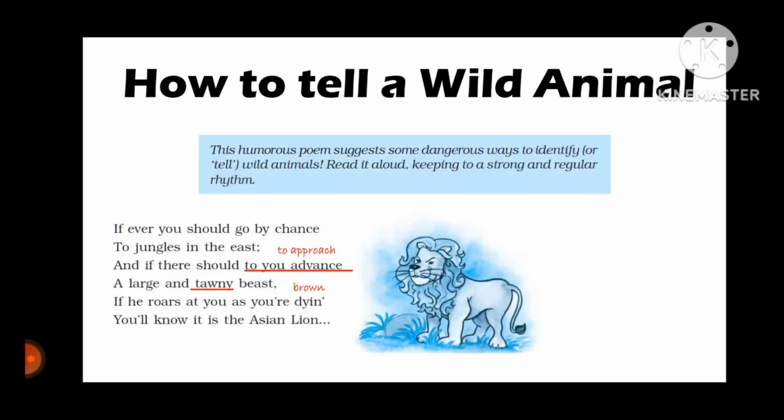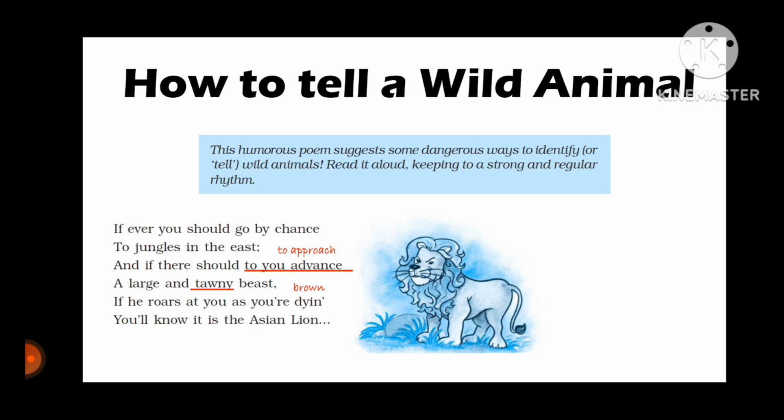The poet says that if you get a chance of going towards the jungles in the east, and if there approaches or comes towards you a yellowish brown huge animal who roars in such a fierce way that you get so scared that you almost die because of his roar, it is actually the Asian lion. So you will identify the Asian lion by its roar and by its color.